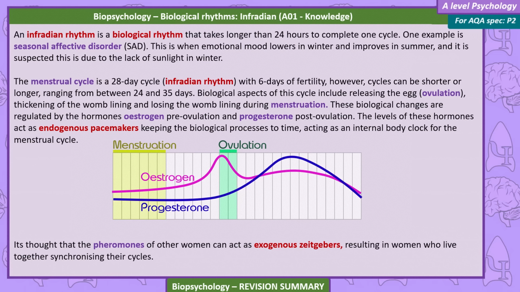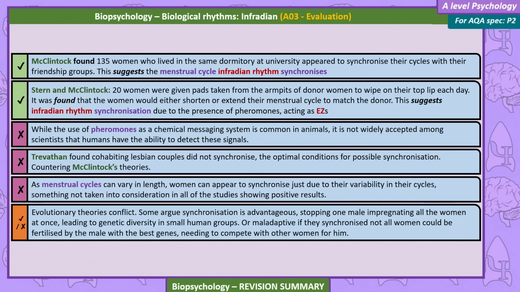The levels of these hormones act as endogenous pacemakers, keeping the biological processes to time, acting as an internal body clock for the menstrual cycle. It's thought that the pheromones of other women can act as exogenous zeitgebers, resulting in women who live together synchronizing their cycles. McClintock found 135 women who lived in the same dormitory at university appeared to synchronize their cycles with their friendship groups. This suggests the menstrual cycle and infradian rhythm synchronizes.